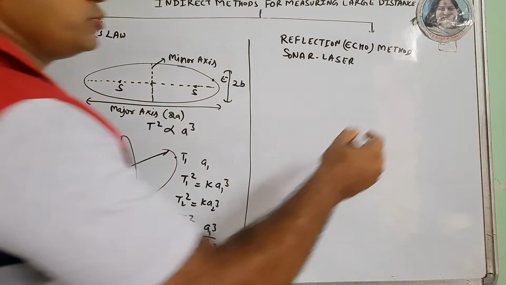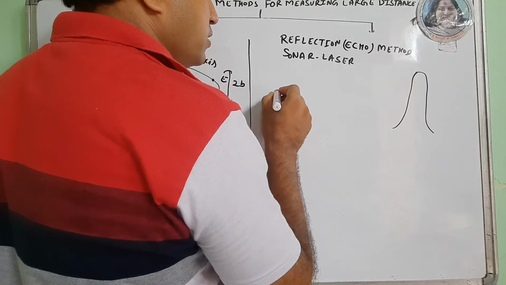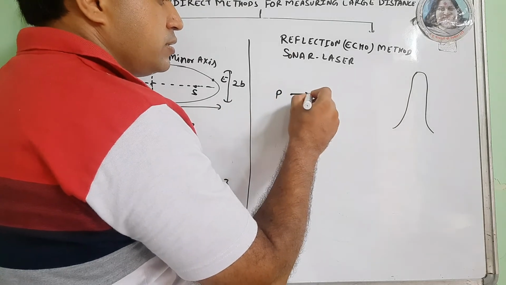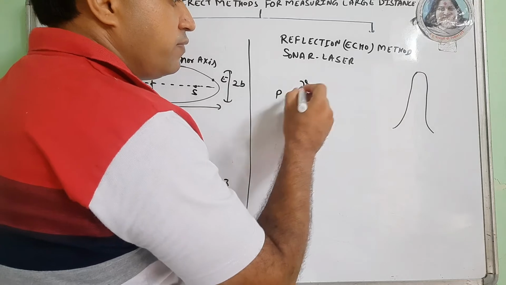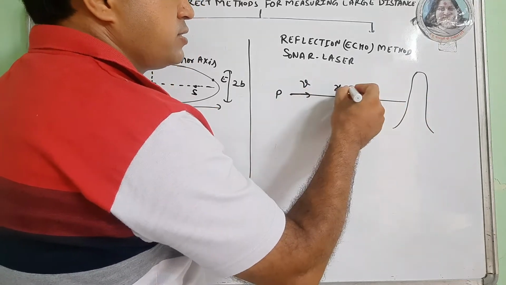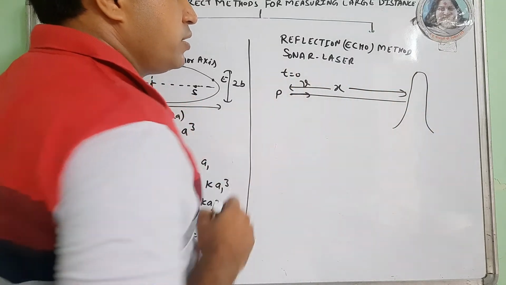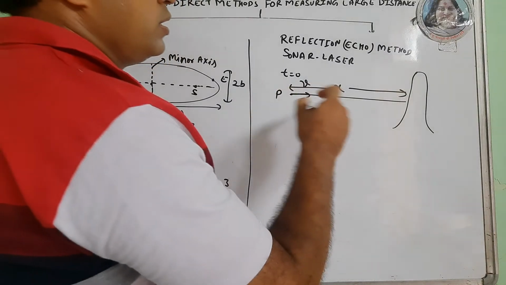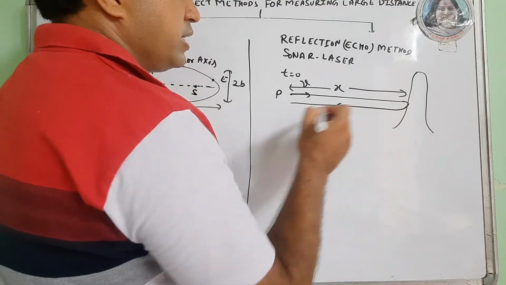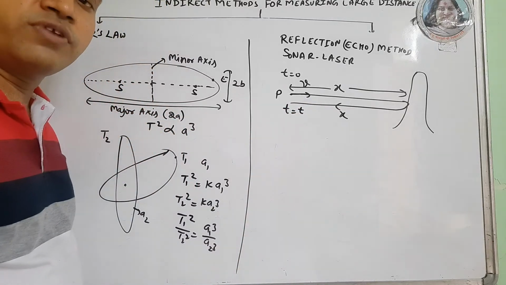Actually, what is this method? Suppose this is a hill and we want to find its distance from a distant point P. I fired a bullet and sound travels with a speed v, and suppose its distance from the point P is x. I noted the time when I fired the bullet. The sound comes, reflects from the hill and again comes back by traveling distance x, and I noted the time of reception of the sound.